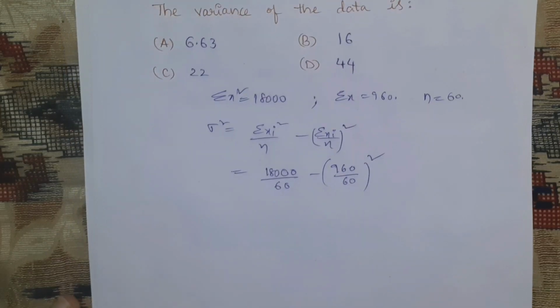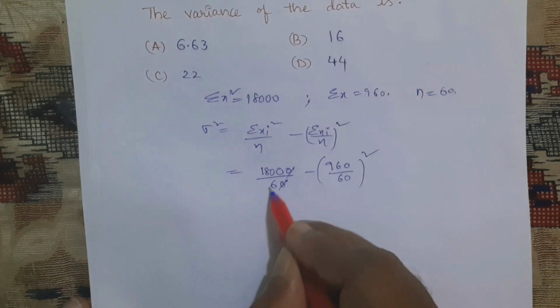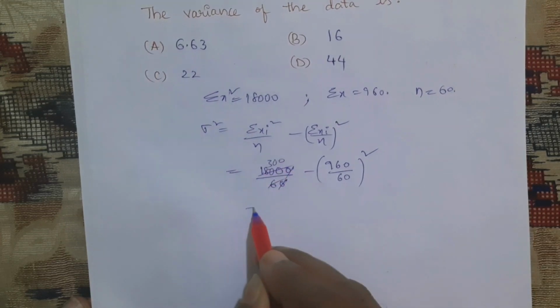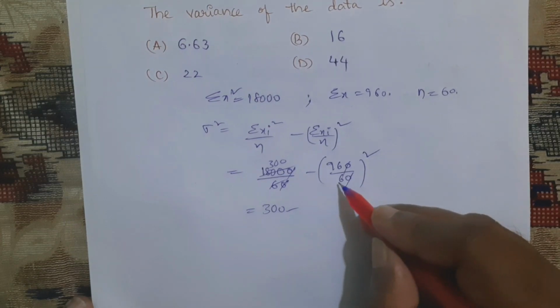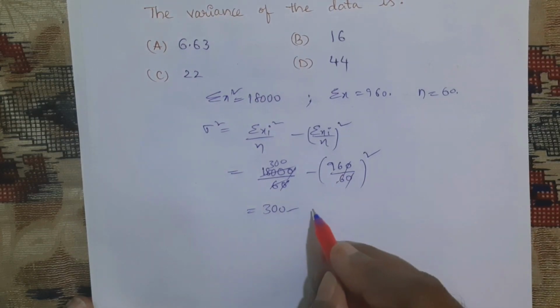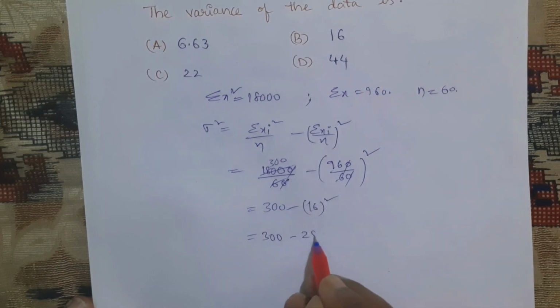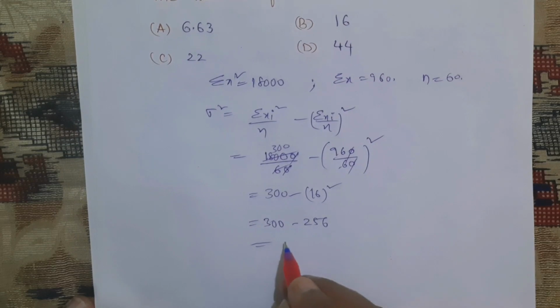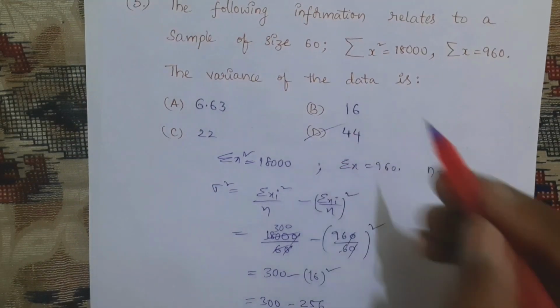So simplify this and find that answer. If you simplify, 0 0 cancel, 6 1 6, 300. This is 300 minus, 0 0 cancel. Okay, and then 96 by 6 is nothing but 16 square. 300 minus 256, which is equal to 44. See the options. Option D.